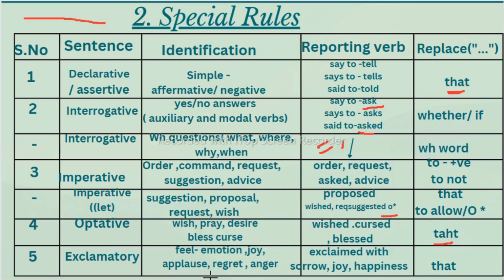So we should replace the inverted commas with "that." In an exclamatory sentence, we say "she said happily" or "she said joyfully." We cannot say "she exclaimed with sorrow," "she exclaimed with joy." Whatever sentence we are saying, in place of "said" we use "exclaimed with sorrow, joy, happiness" based on the sentence. And to replace the inverted commas we use "that." We'll see in the sentences. Let's see.